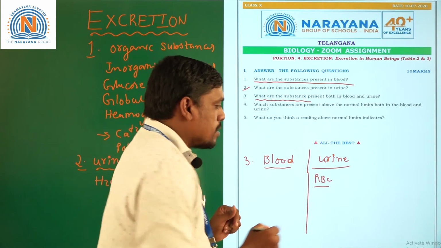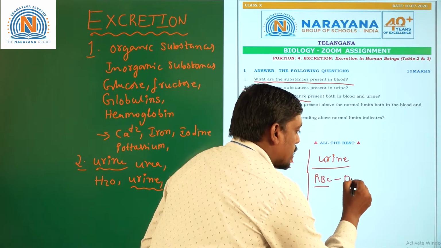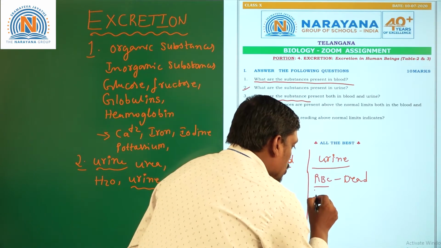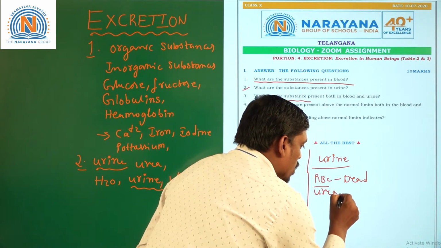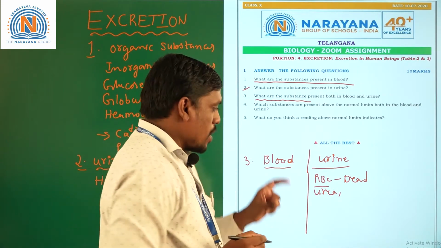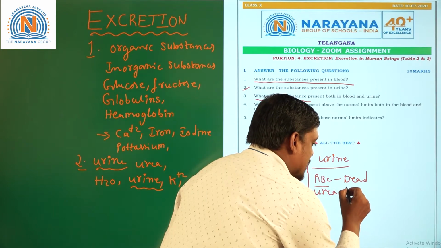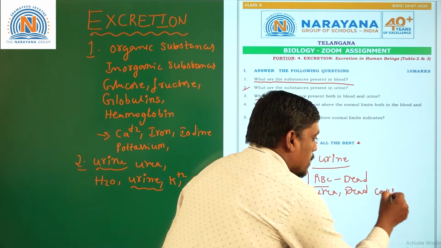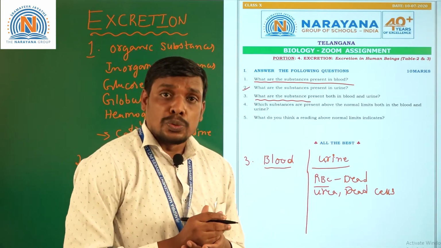Along with dead RBCs, urea, which is one of the nitrogenous waste products, and dead white blood cells are seen in the urine.